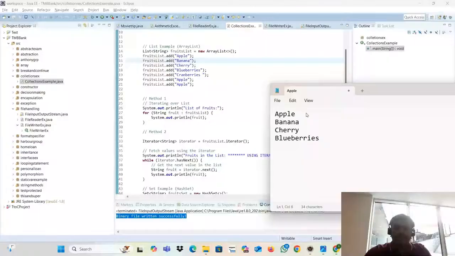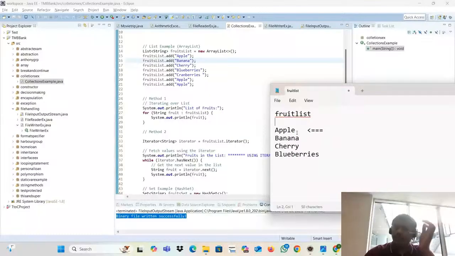That is my fruit list, right? The pointer will go to the first one. Then the first one will be pulled here and printed. Then the pointer will go to the second one. Banana will be pulled and printed.